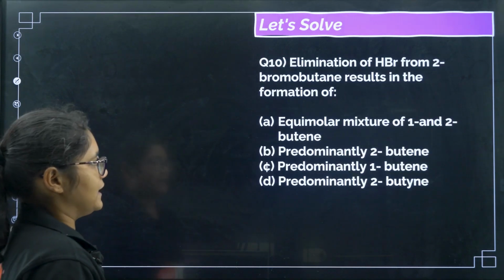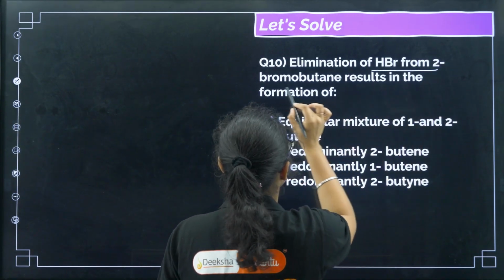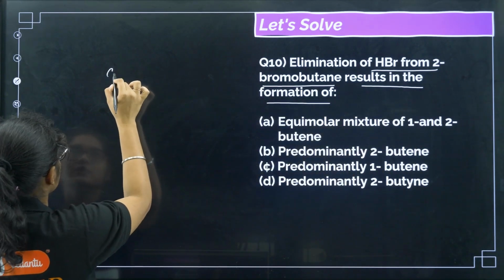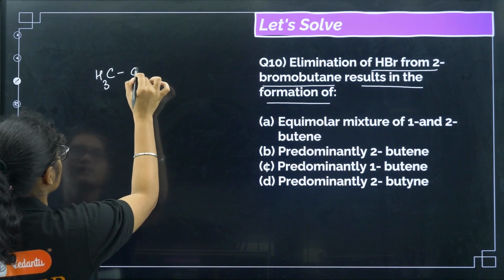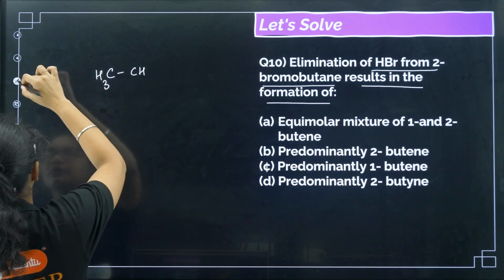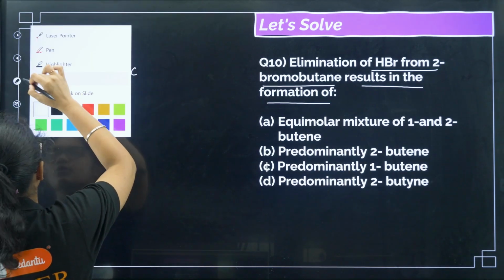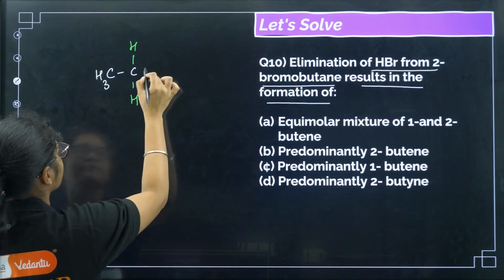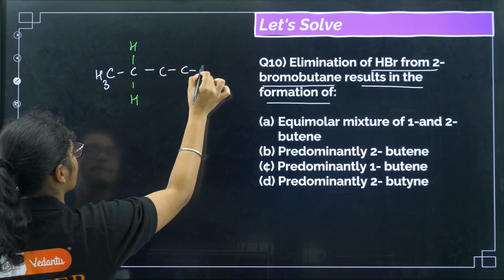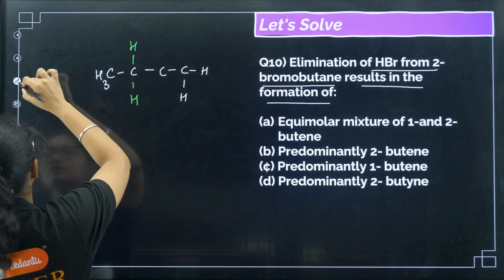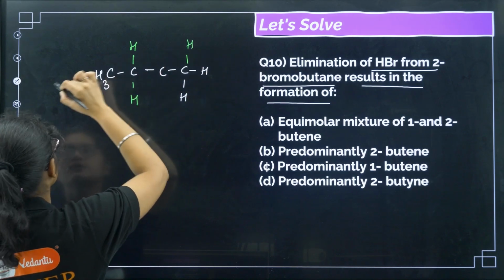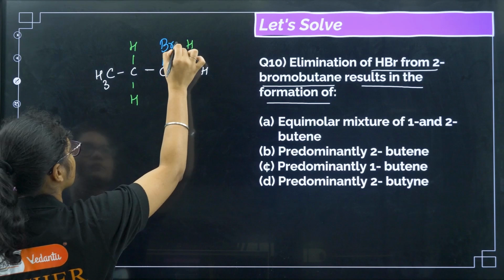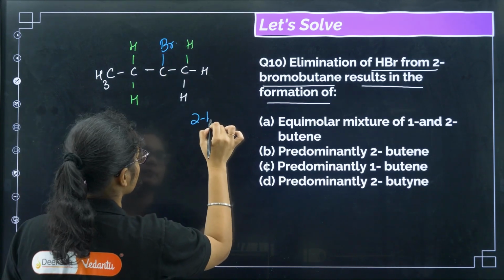Now coming to question number 10. Elimination of HBr from 2-bromobutane results in the formation of 2-bromobutane. So I have CH3, CH, so this one I'll represent with all the H like this. So we have CH2 and then we have again C, H, H, then we have one more H and then we have the bromine group. This is your 2-bromobutane.